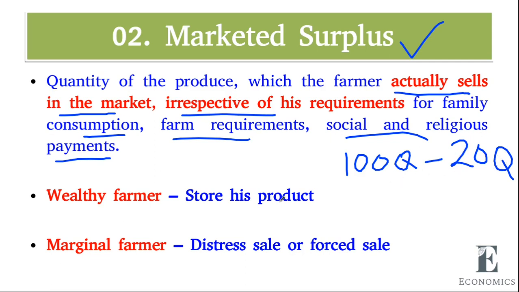But if the farmer is wealthy, he can store the product. Instead of 80 quintals of marketed surplus, he can sell less than 80 quintals, maybe 50 quintals or 40 quintals, like that.